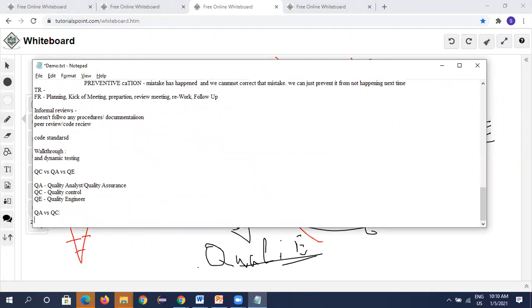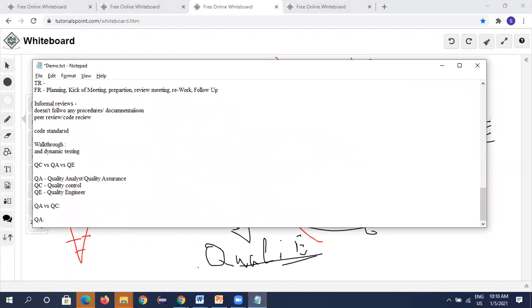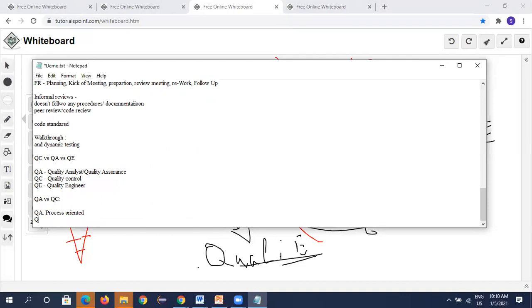Okay, so let us understand the difference between QA and QC. QA means it is process oriented. Remember these things. QA is process oriented, whereas QC is testing oriented. Process oriented means he focuses on everything: static testing and dynamic testing, both verification and validation.